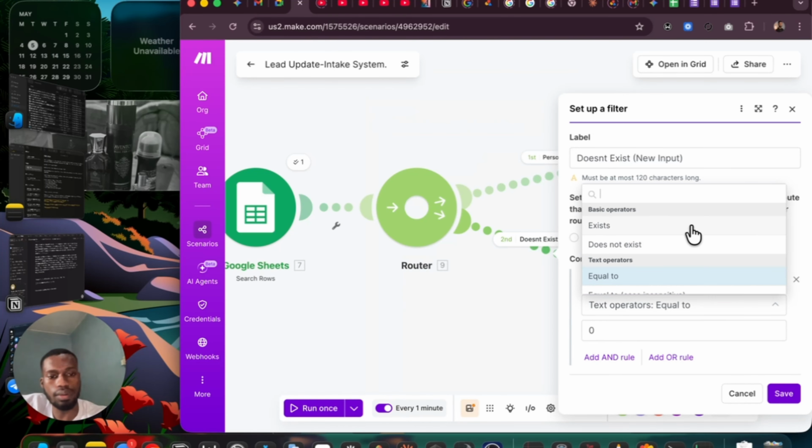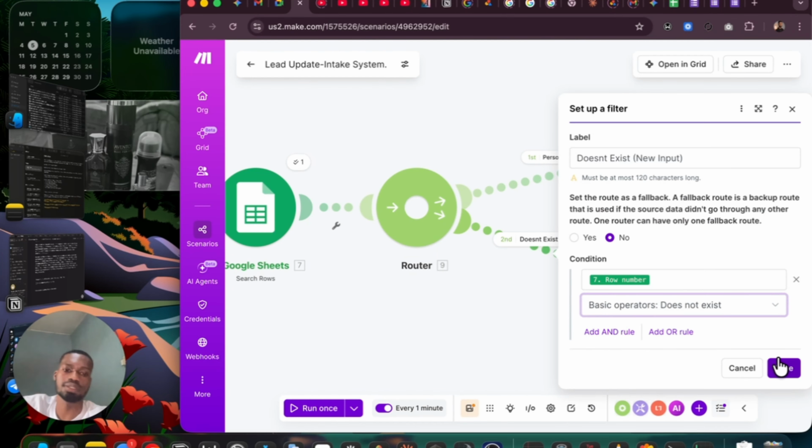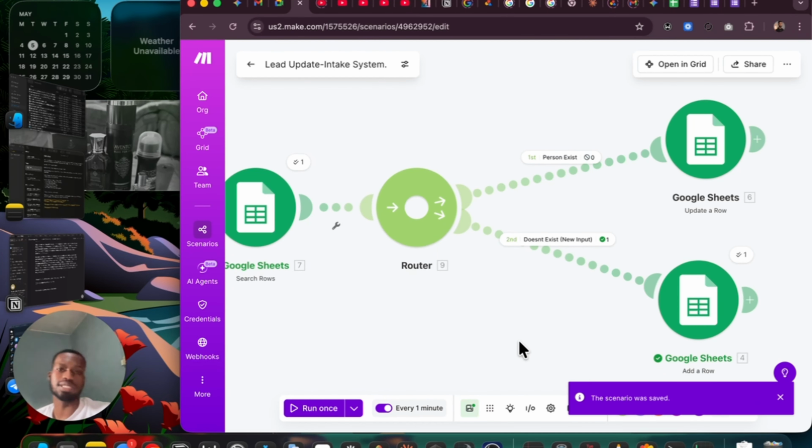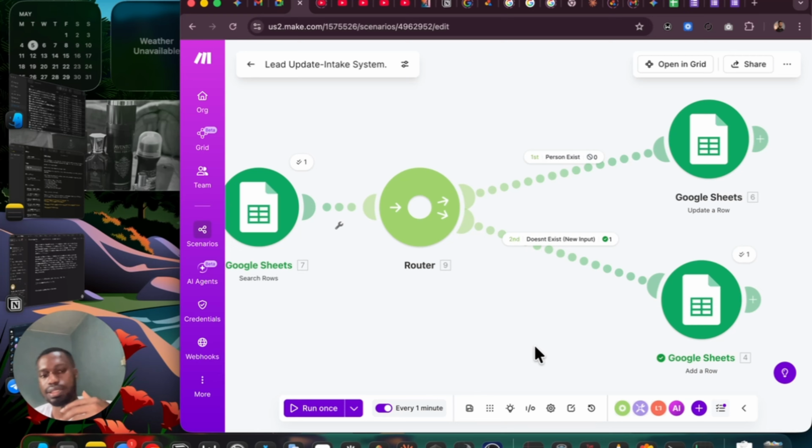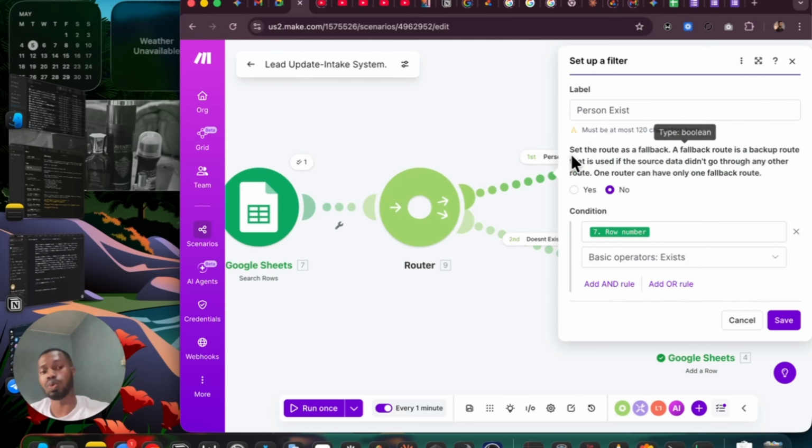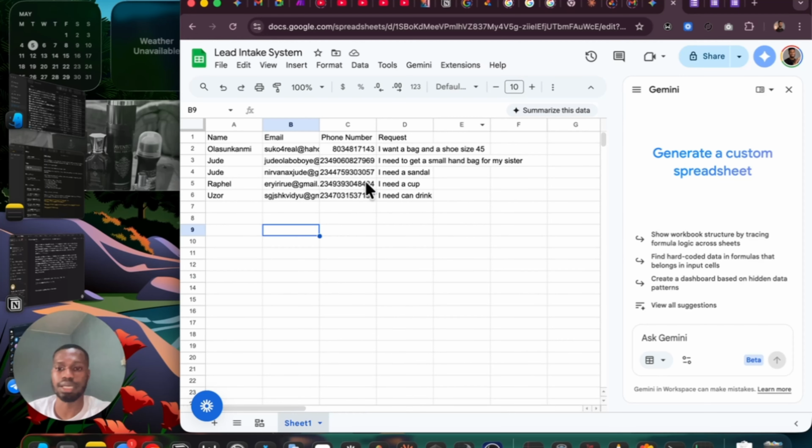And we can also decide to say, okay, row number does not exist. That means row number does not exist. If we do it this way, it still works the same way, because the logic behind it is being able to think, okay, this person exists, so that is why there's a row number. If I click on anyone now, let me use one as an example. This is going to be my final example. We have Raphael as row number 5. Raphael is row number 5, right?